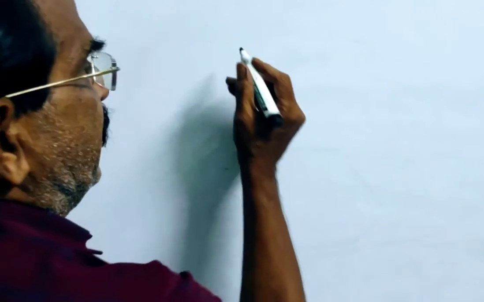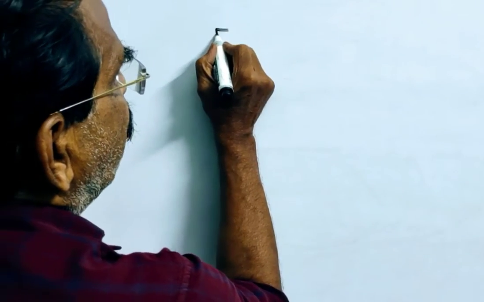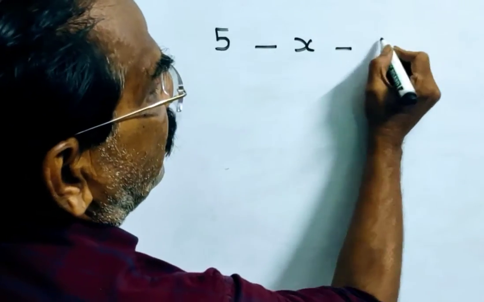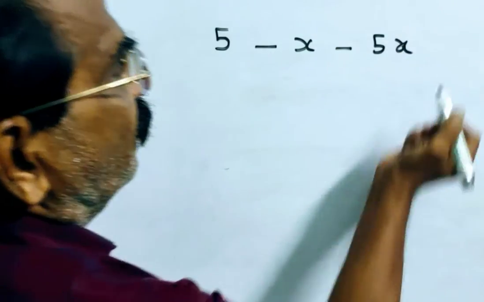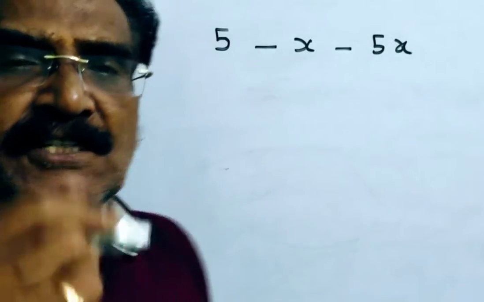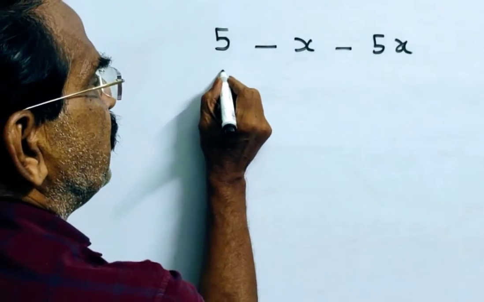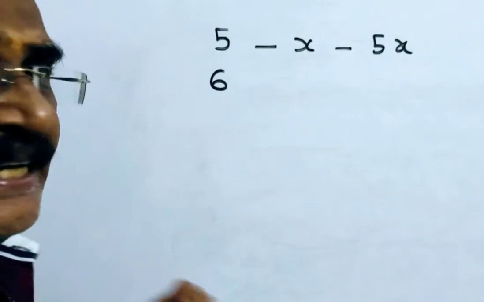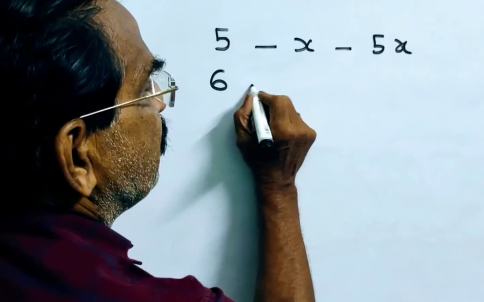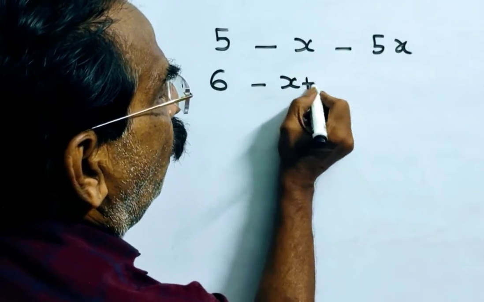Friends, say the average weight of 5 students is x. Then the sum of the weight of 5 students is 5x. Friends, if the teacher is also included, then the average weight of the 5 students is increased by 4.